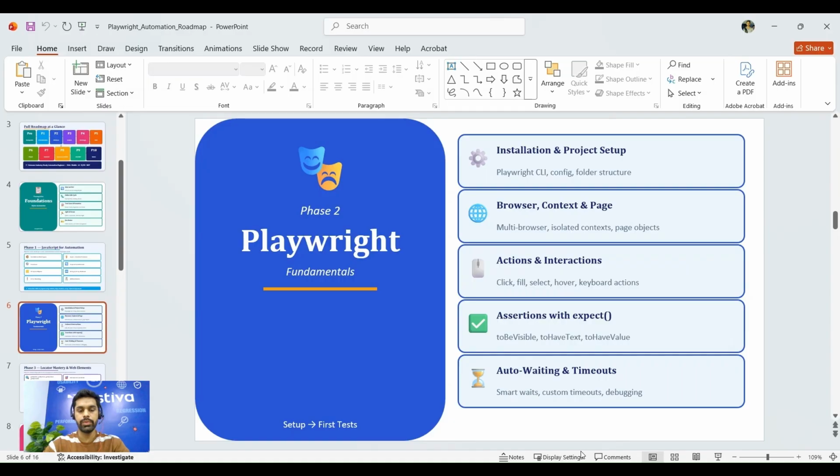In phase 2, we will be moving towards Playwright fundamentals. We will be installing and setting up the project, and covering browser context. These are the concepts that are required to start your automation journey and to write your first test case. So these are the fundamentals or basics that you will be learning in this phase.